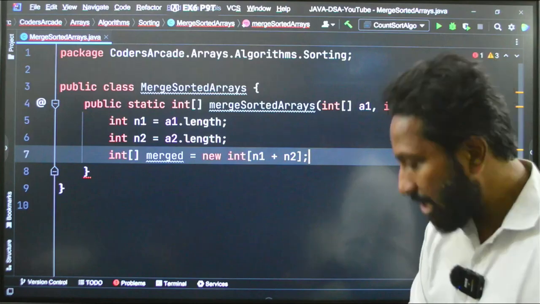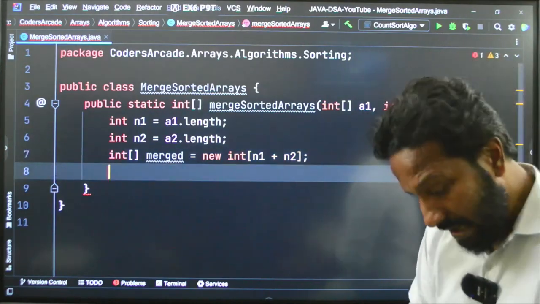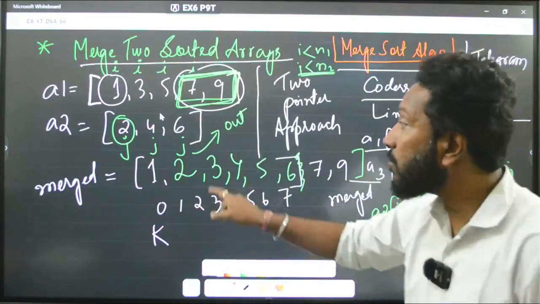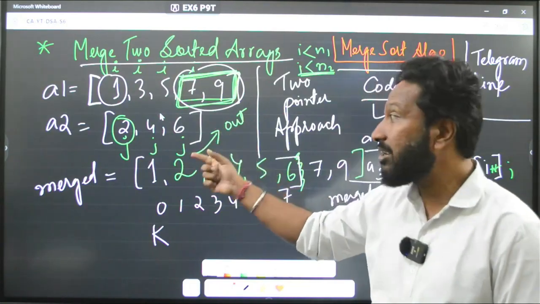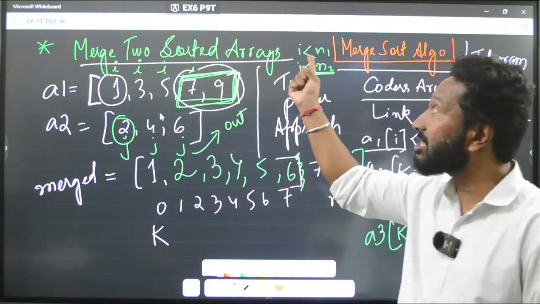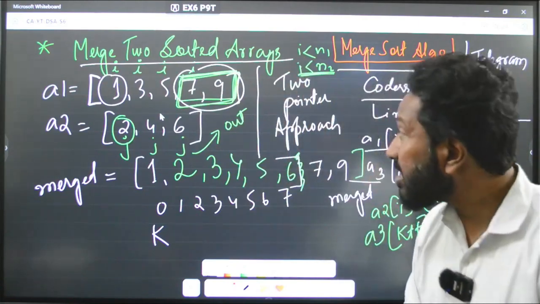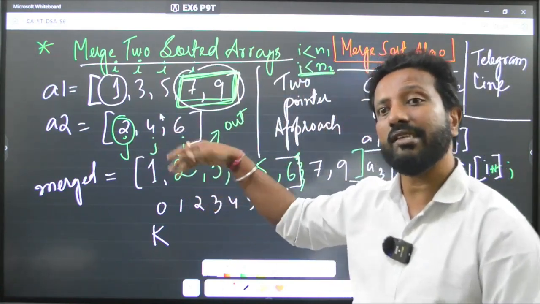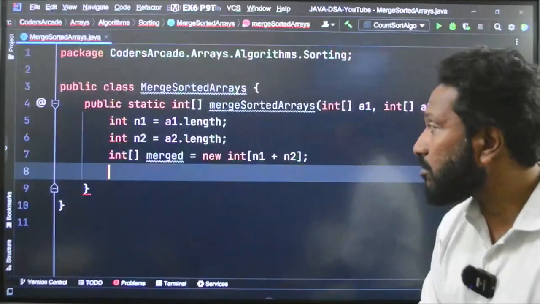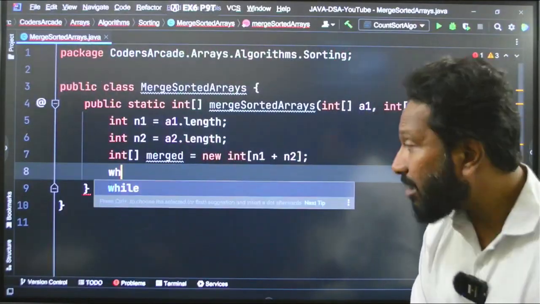Now, let us write down the code. As I said, the logic of going out of the loop will be when j gets beyond this range, right? So, I will have to write a while loop. Okay. There can be lots of elements. So, rather than writing a for loop, I will write a while loop.